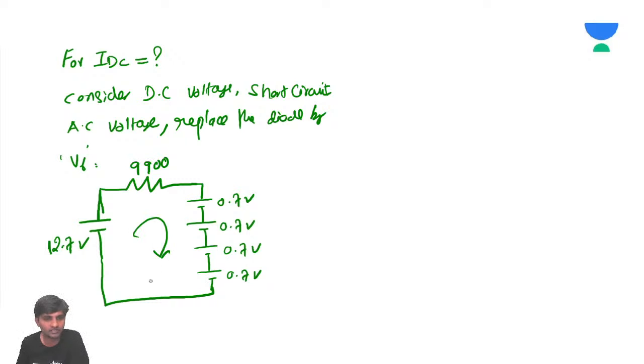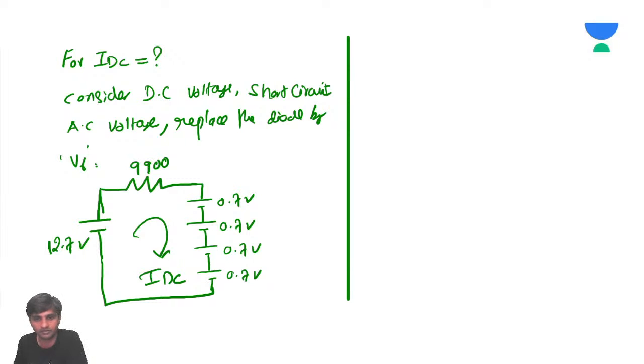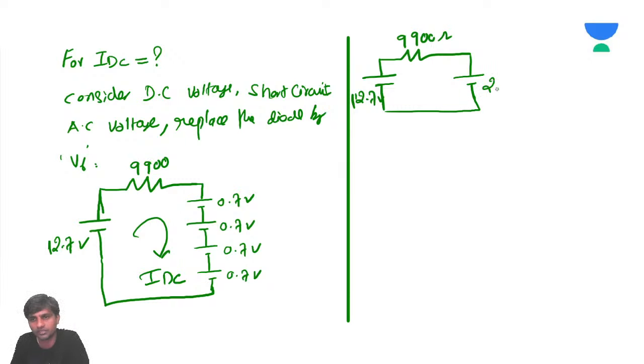Since they are connected in series and we are asked to calculate IDC, if you simplify this, it is very simple. You have 12.7 volts, a resistor of 9,900 ohms, and if you add the four 0.7 volt drops, you get 2.8 volts here.